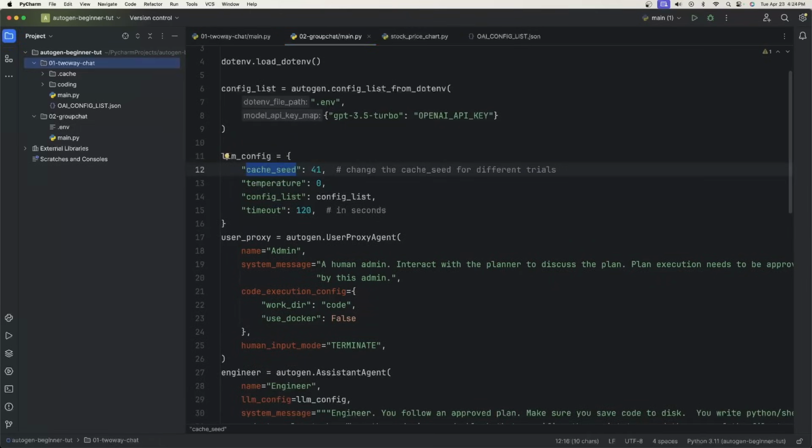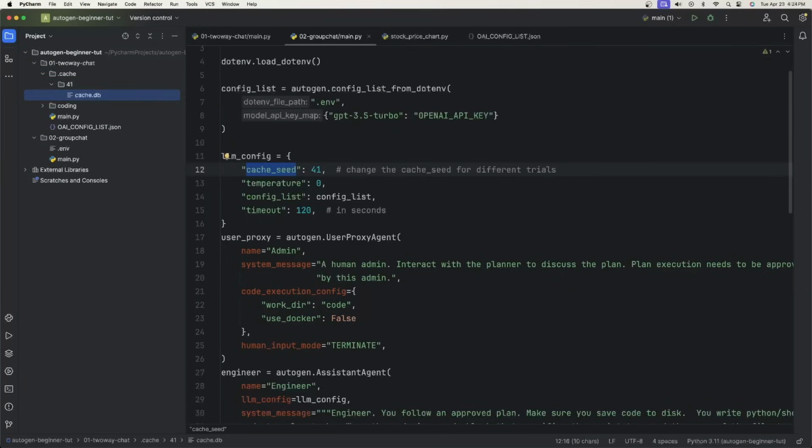Now, when we ran the two-way chat, you see that there's a .cache folder. That means if we ran the main Python file again and didn't change anything, we're going to get the exact same result because it cached that for us. And if you open up the .cache directory, there's a directory called 41, and 41 is the default cache seed it always uses if you don't give it a seed number.